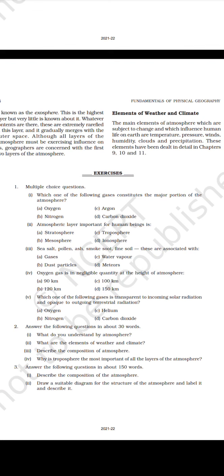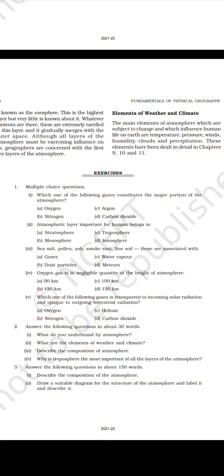Oxygen gas is in negligible quantity at the height of: 90 km, 100 km, 120 kilometers, 150 kilometers. Which one of the following gases is transparent to incoming solar radiation and opaque to outgoing terrestrial radiation? Oxygen, helium, nitrogen, carbon dioxide.